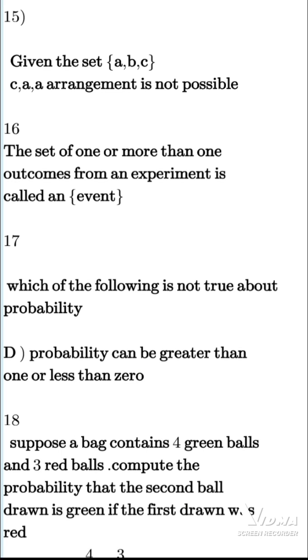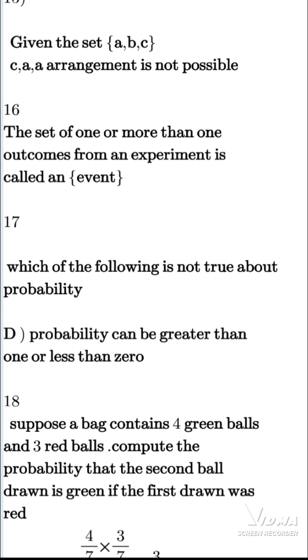Now, an event is a set of outcomes from an experiment. We can have more than one. We can have two.